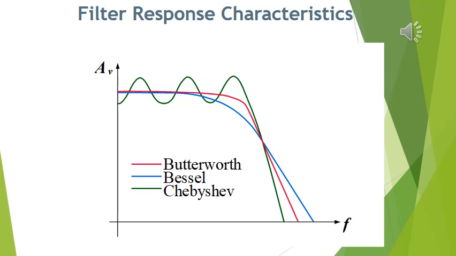The graph shows the three types of filter response: Butterworth, Chebyshev, and Bessel filter. The Bessel filter is the blue line that shows the combination of attenuation and flatness of the pass band. Chebyshev has more noise in the pass band but a steeper response, and Butterworth has less noise in the pass band but a delayed response at the end.